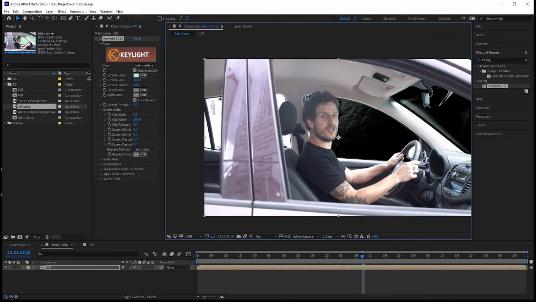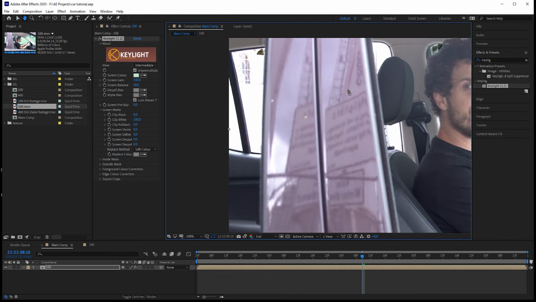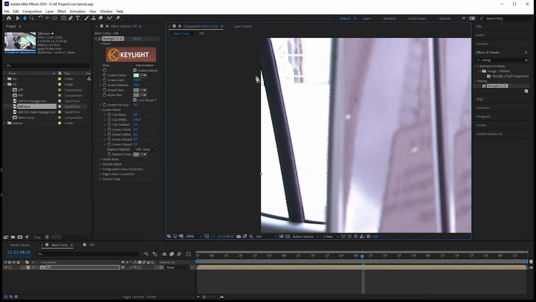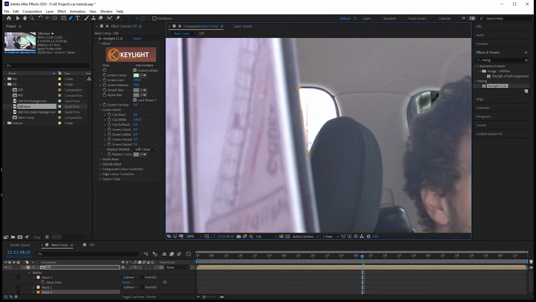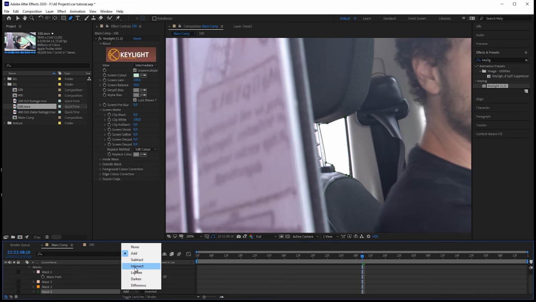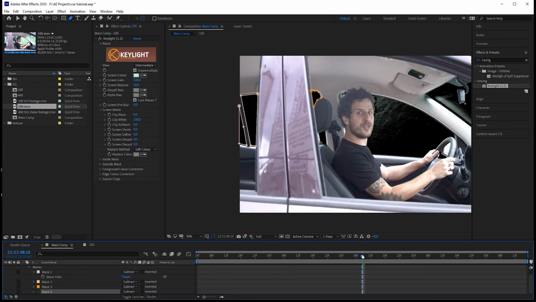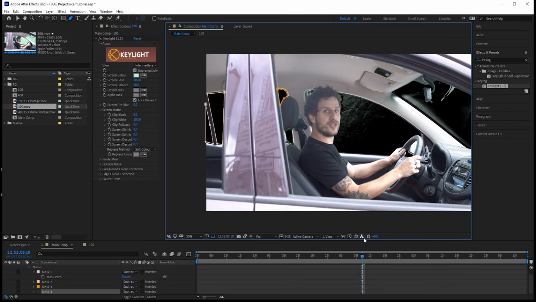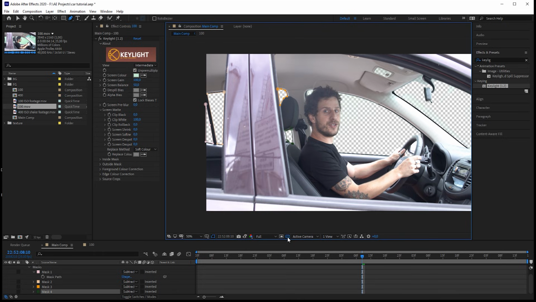Now let's create some masks for the back windows. Just hit the G button and mask out everything. And now I'm setting all of those to subtract. Of course, you can take more time on doing that. Let's check our transparency by clicking on this button here.